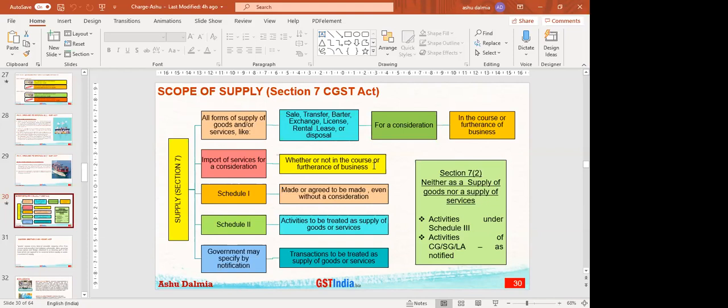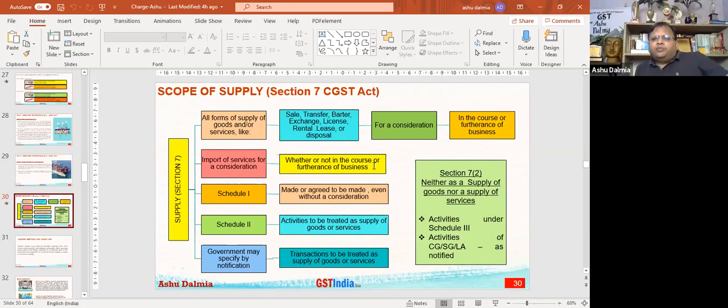What we have to understand, let's say I take two examples. I sell my jewelry. I'm not doing business, I'm selling my household jewelry. That is not my business. Then that will not be called a supply because that is not in the course or furtherance of business. Let's say I'm constructing a house and I'm taking an architect's services from the US. As per the GST law, that will be import of services. I'm constructing that house not for my business purpose, I'm constructing that house for my personal purpose. Even then, that will be called supply.